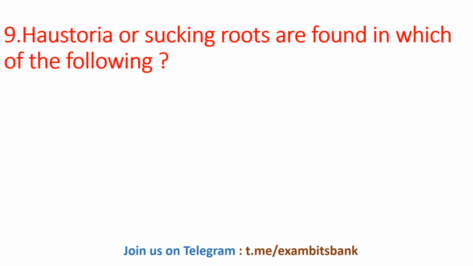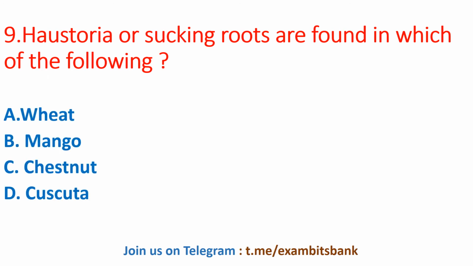Haustoria or sucking roots are found in which of the following? The options are wheat, mango, chestnut, cuscuta. And the correct answer for this question is option D, cuscuta. So haustoria or sucking roots are found in cuscuta, and these roots are small and penetrate into the xylem tissue to acquire water and nutrients. Moving on to next question.